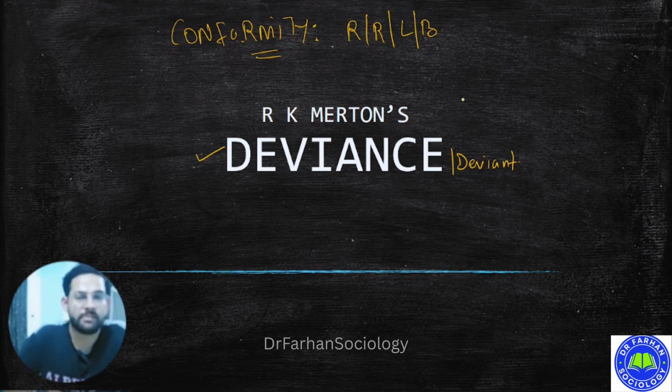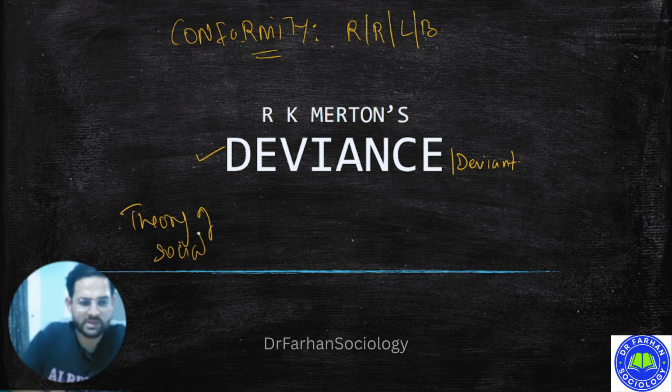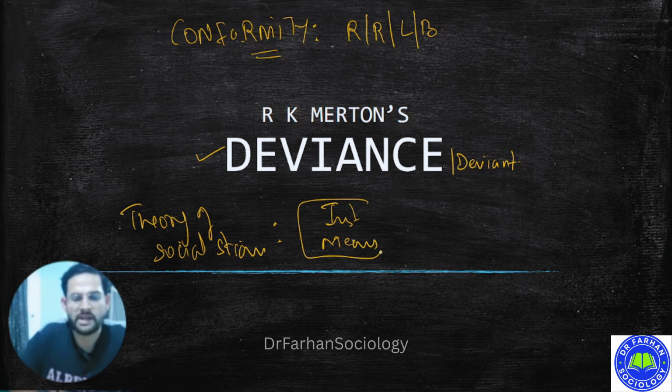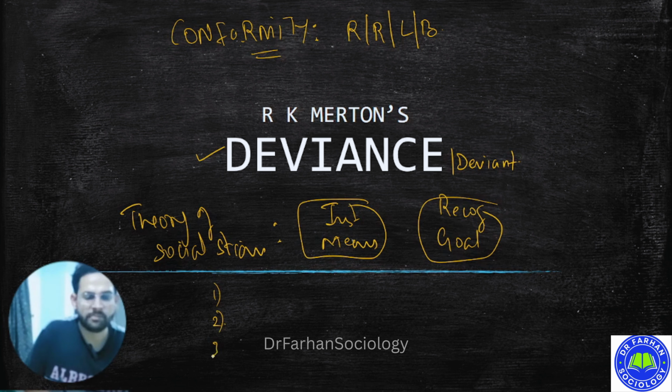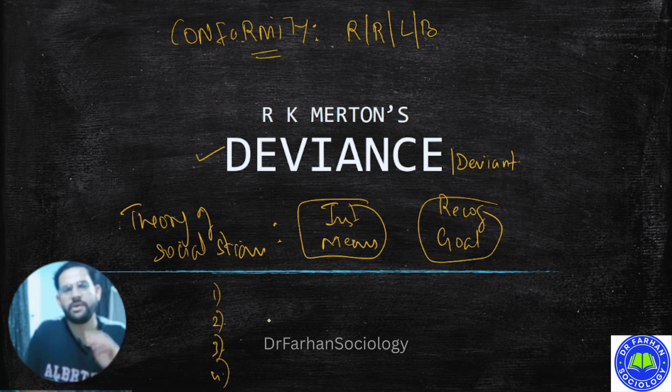Merton was a criminologist. That is why he was trying to understand how crime is being produced within the society. He brings this concept from his theory of social strain. He says that in the society, there are some established institutionalized means, and then there are some recognized cultural goals. If any imbalance exists between these means and the goals, different types of deviance are produced, and therefore he talks about four different types of deviance.